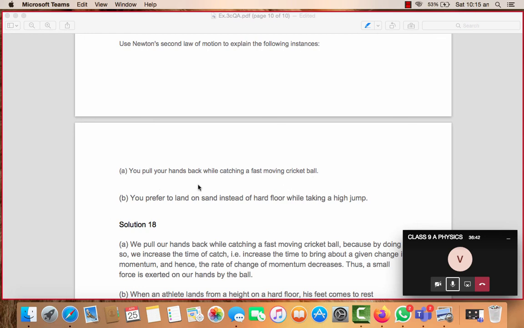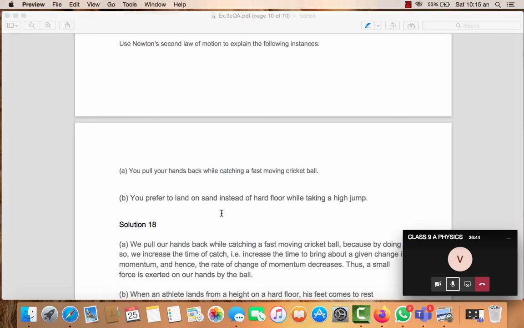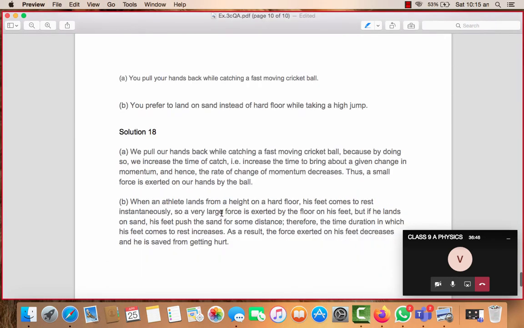Okay, you prefer to land on sand instead of a hard floor while taking a high jump. Yes, this is also a good question. Obviously, when you land on a hard floor, your body will instantly come in contact with the hard floor. That means the time of impact will be lesser. So of course you are going to hurt yourself badly because the impact of force will be more.